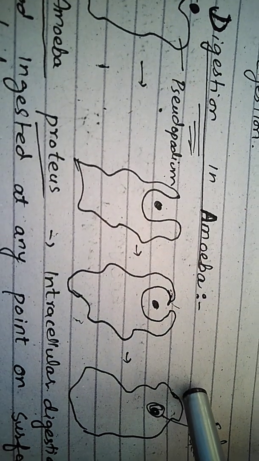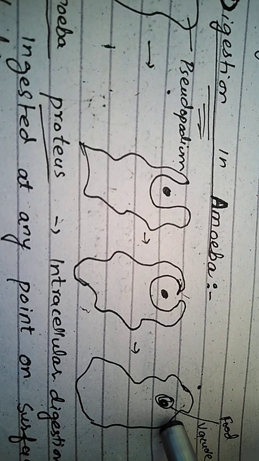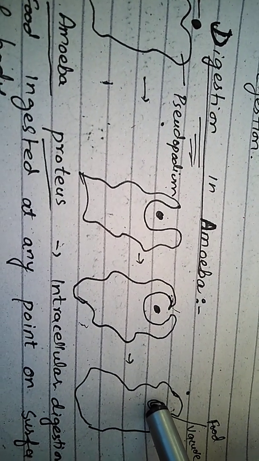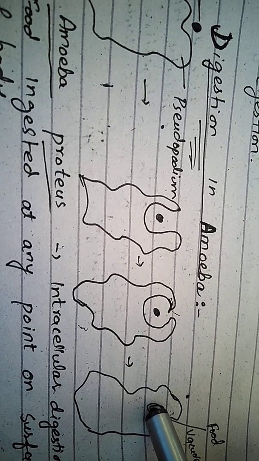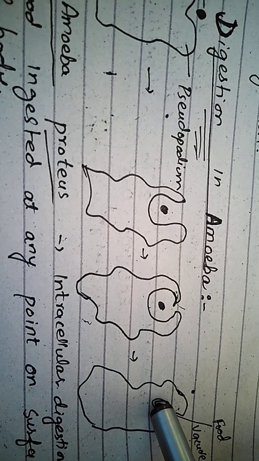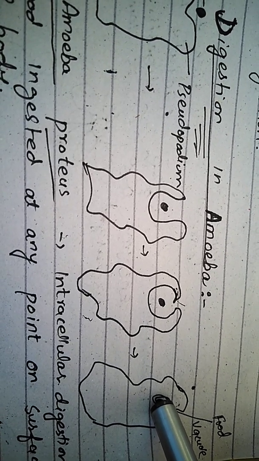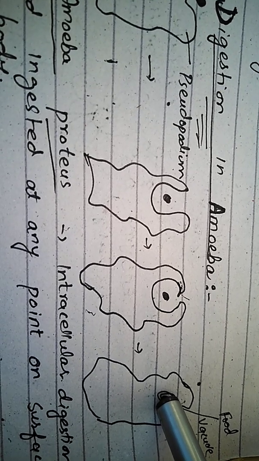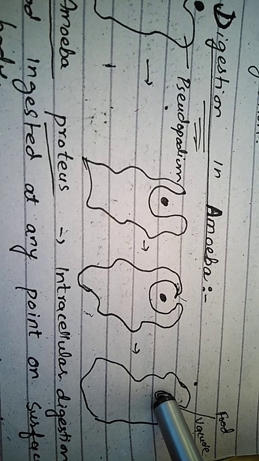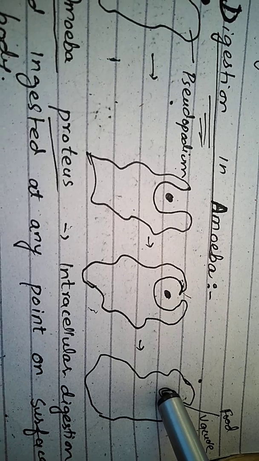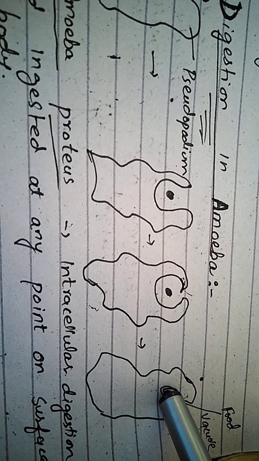The first stage of digestion is the killing and softening of the food, which occurs in an acidic medium. Its pH is about 5.6. On the pH scale, 7 is neutral, moving from 7 to 1 is acidic, and moving from 7 to 14 is basic. 5.6 is acidic, but not too acidic. You can say this is a moderately acidic pH, and later it becomes an alkaline pH of 7.3 when the digestion is completed.